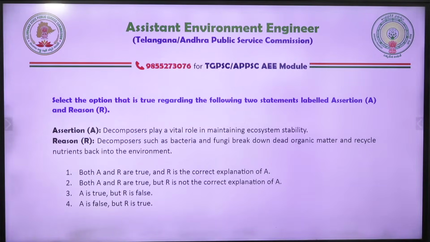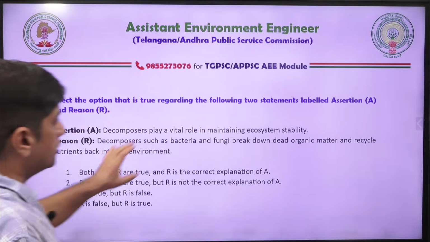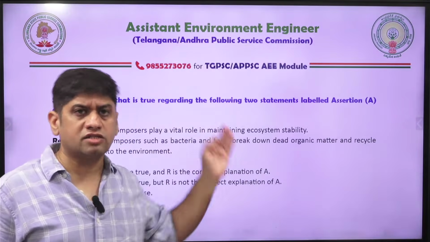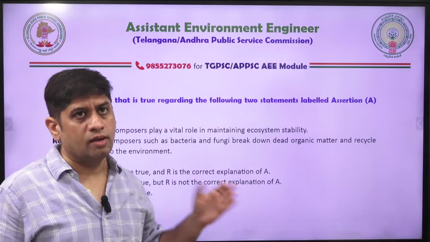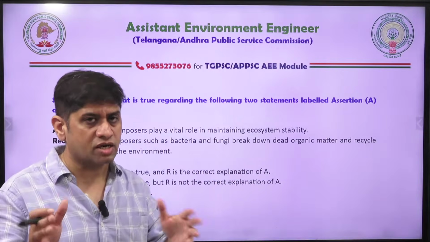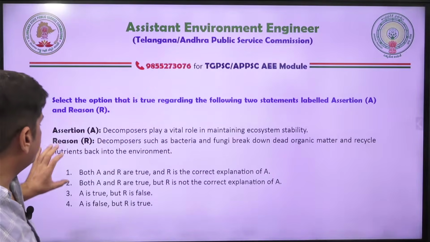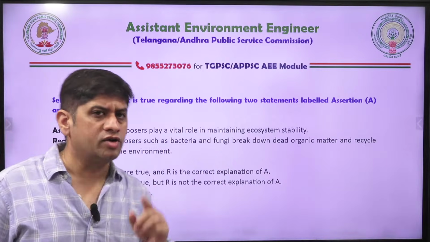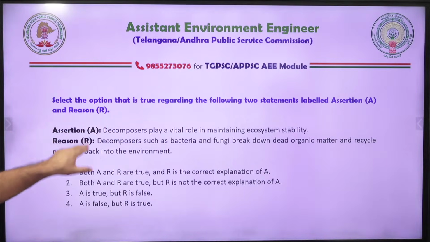So first make sure both the statements are correct, because if one of the statements is wrong, then it is an easy question. If both the statements are correct, then it is a difficult question because the answer is either A or B. So you need to see whether this is exactly the reason for this assertion or not.